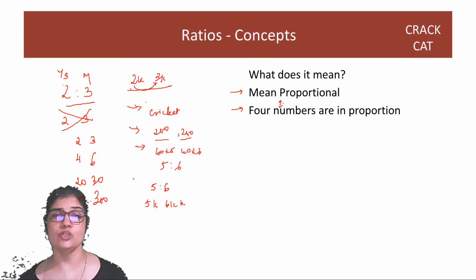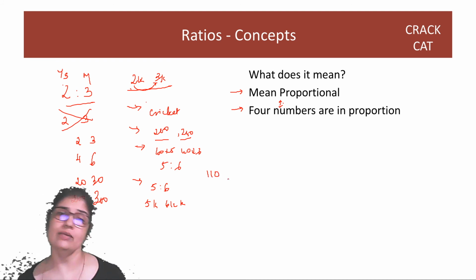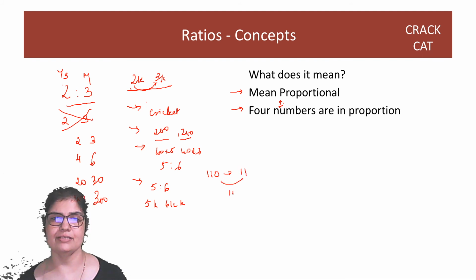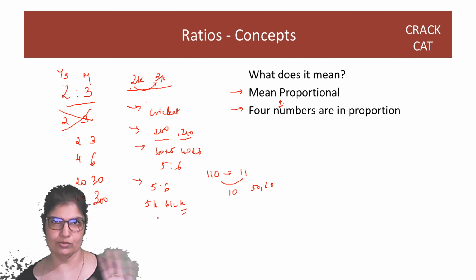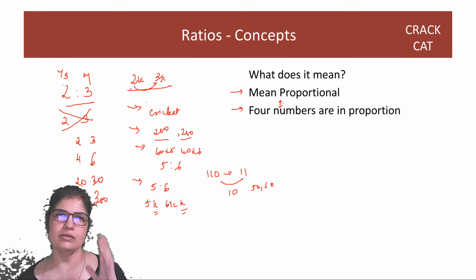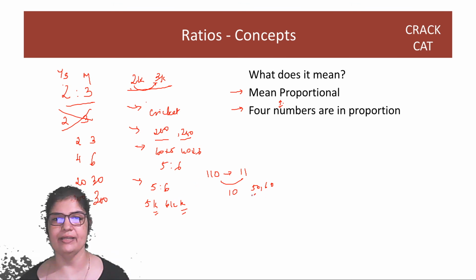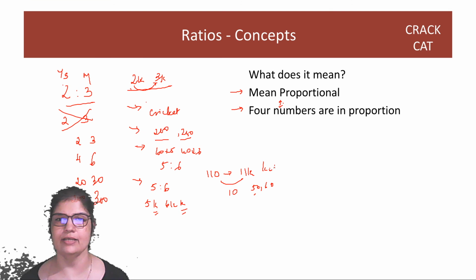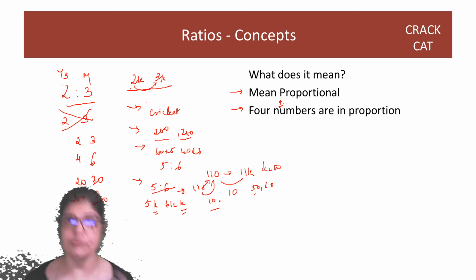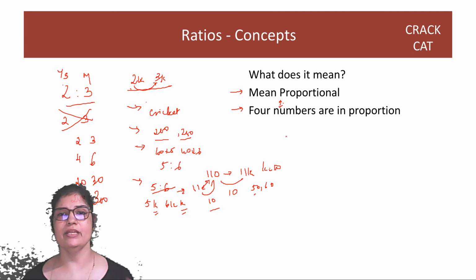But given that the ratio is 5:6 and the sum of the runs made is 110, then what are the runs made? So you'll say, okay, 5 and 6 means 11 and the multiplier is 10. So it's 50 and 60. I mean, of course, there is a K in the background. Okay, but don't fixate on it. I don't want you all to waste time writing 5K, 6K, 11K, K is 10. No way. Right? You just say it is 5 and 6 for our solving purposes, which means 11. But hey, 11 is the same as 110. So we have a multiplier of 10. That is how I want you all to think. Okay, this is the essential meaning of ratios.